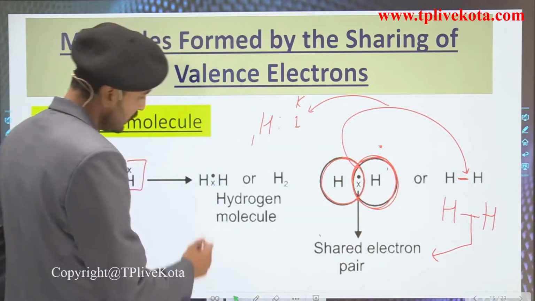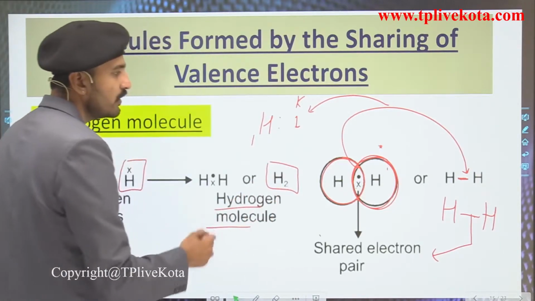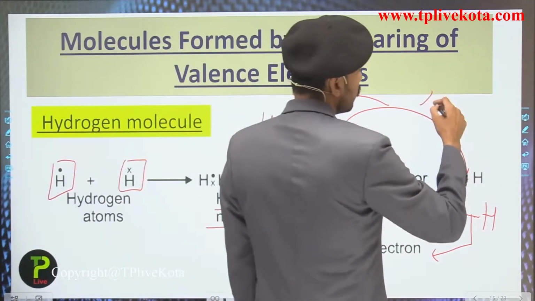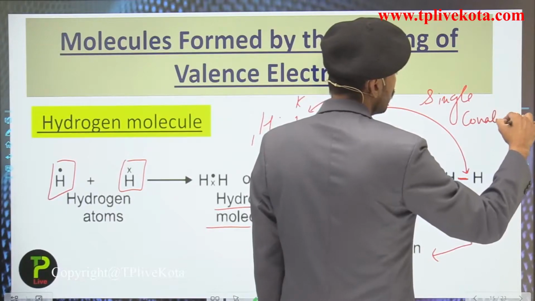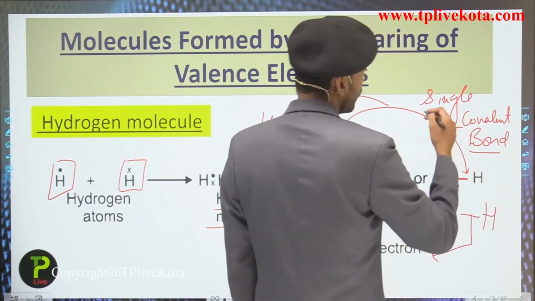You can either write it like this, and here H2 is the hydrogen molecule. So students, this you need to remember, this is a single covalent bond that is represented by the single dash.